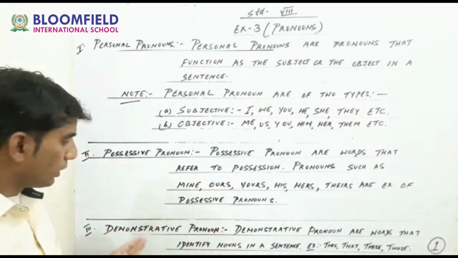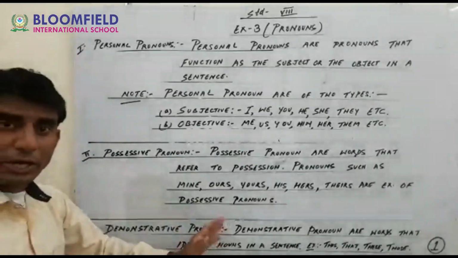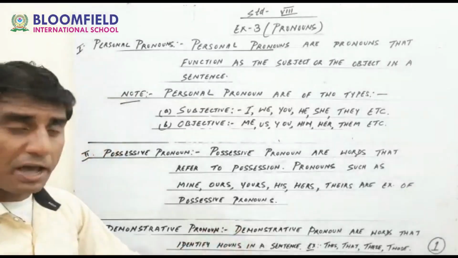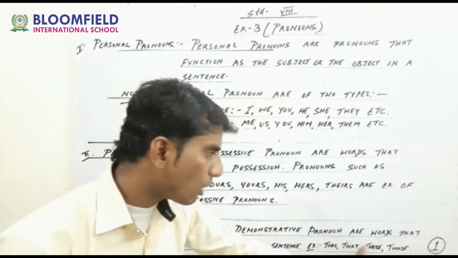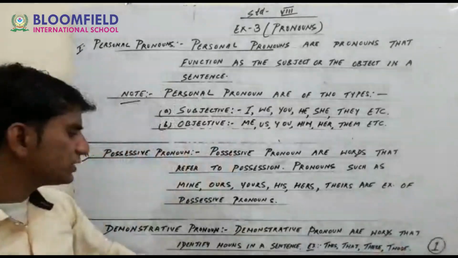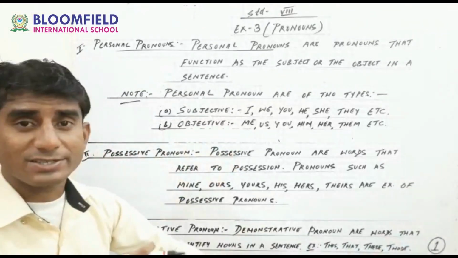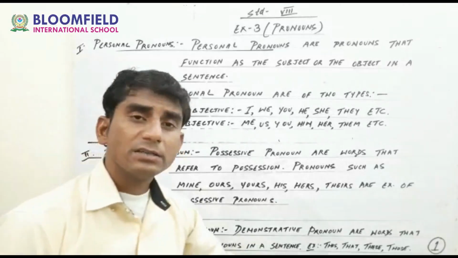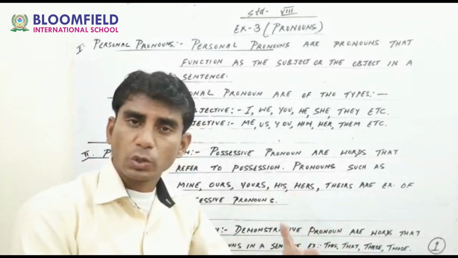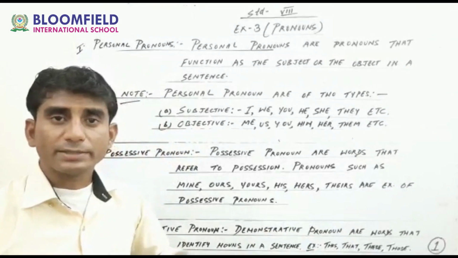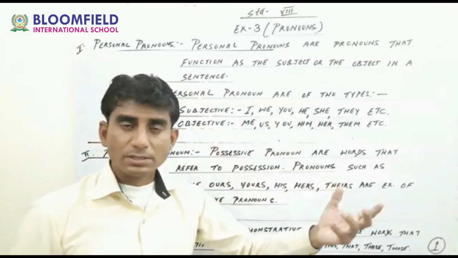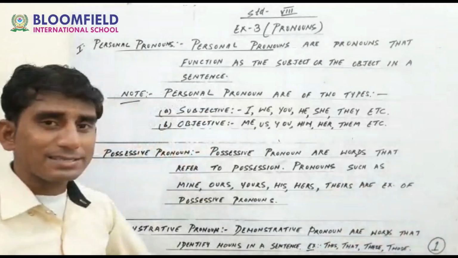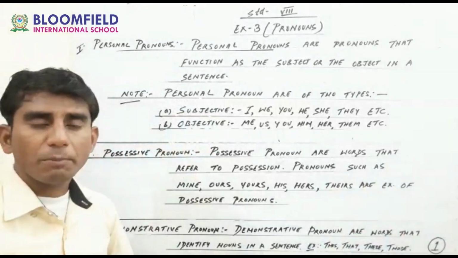Clear? Next is demonstrative pronoun. Even the demonstrative pronoun is very easy, guys. See the definition, I have mentioned it here. Demonstrative pronouns are words that identify nouns in a sentence. Examples I have given here: this, that, these, those. This is a pen, that is a pen. These are pens, those are pens. These are the examples of demonstrative pronoun.